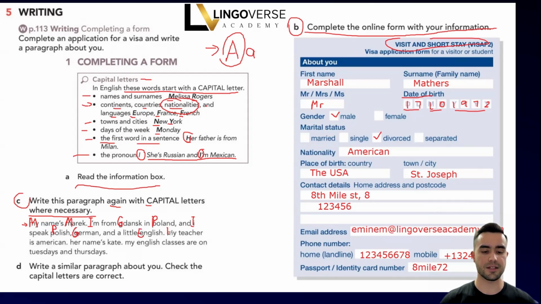Okay, my teacher, the first letter is a capital letter. Teacher is American, A, capital A. Then her name's Kate, so the first letter of the sentence is a capital letter. Person's name also starts with a capital letter. Then my English, M, capital M, because this is the first letter of the sentence. English always is a capital letter.